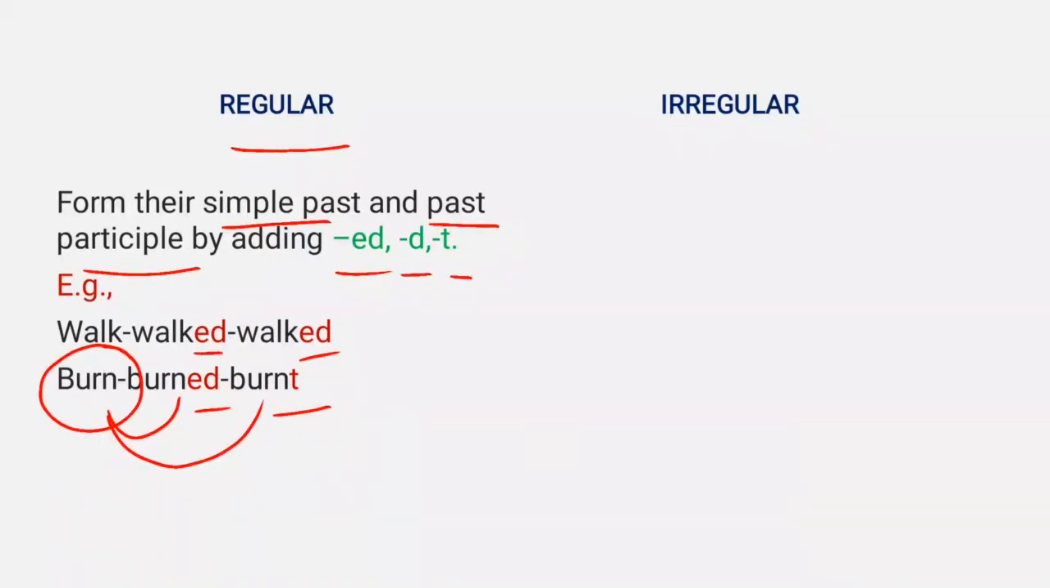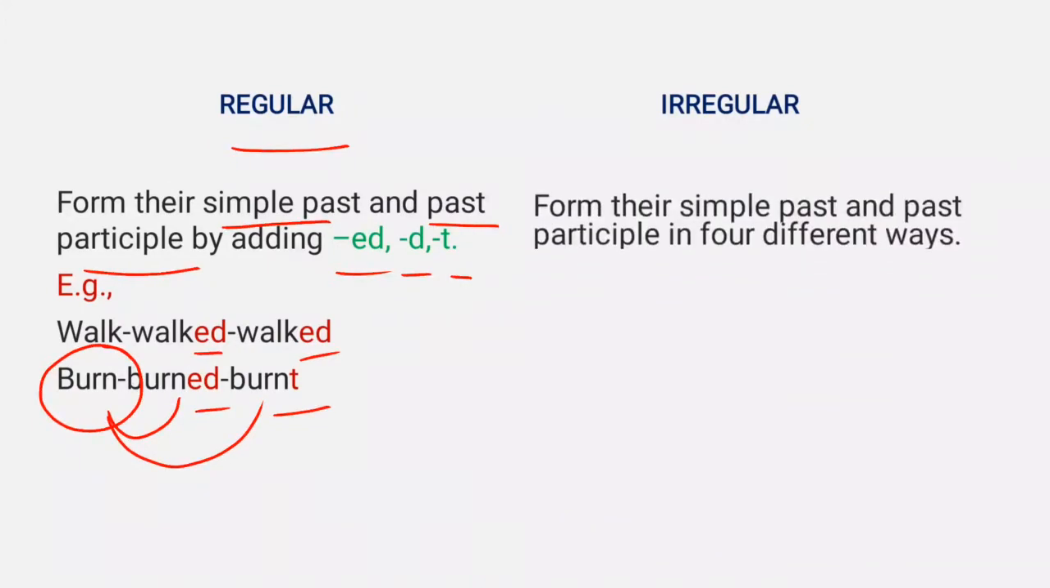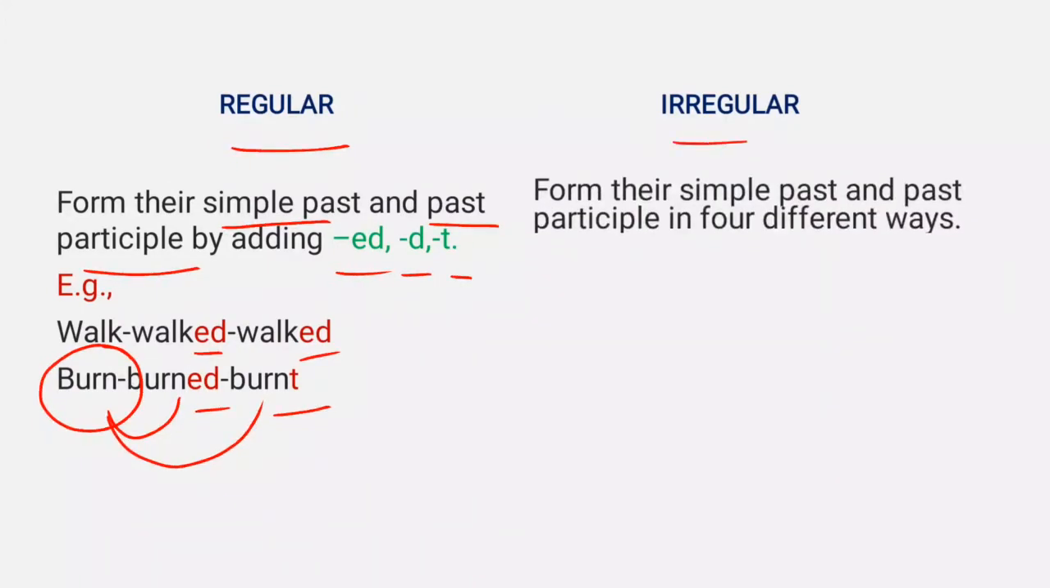There are, however, verbs that have different endings, and these are called irregular verbs. Now, they form their simple past and past participle in four different ways. First, they do not change, that is, all the three forms are same. For example, hit, hit, hit. We have not made any change in the spelling of this word to make its simple past and past participle.